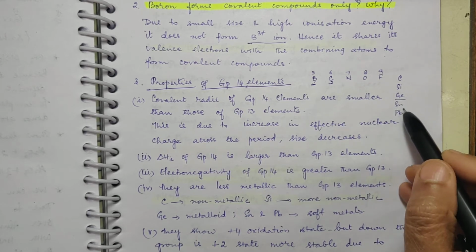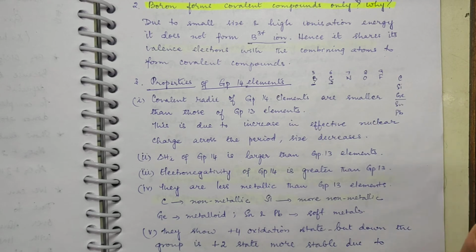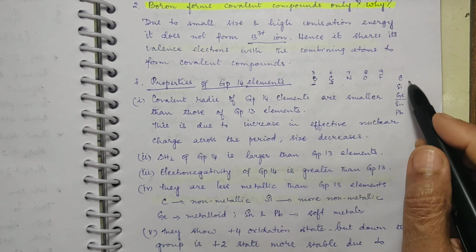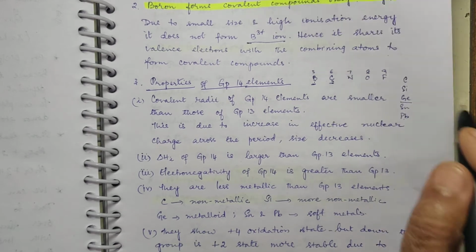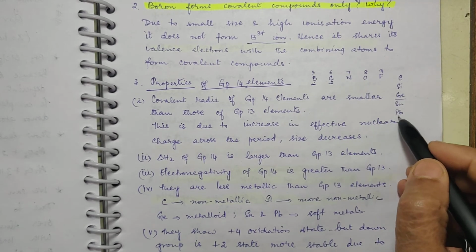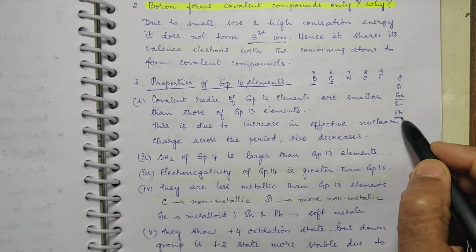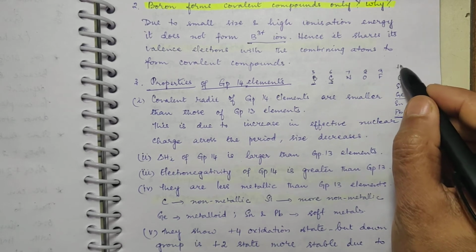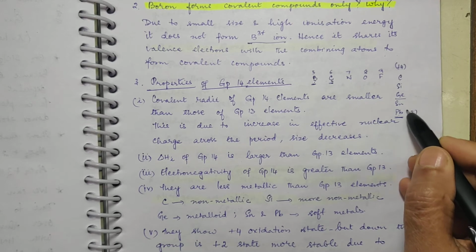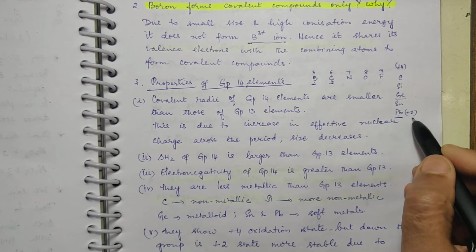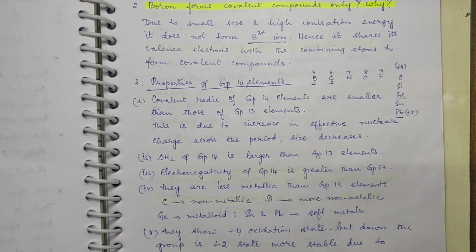Tin and lead both are soft metals. The elements of group 14 show a +4 oxidation state, but down the group the +2 oxidation state is more stable. Like, if +4 is the group oxidation state, Pb will show +2. It is more stable in the +2 state. This is due to the inert pair effect we have already seen.